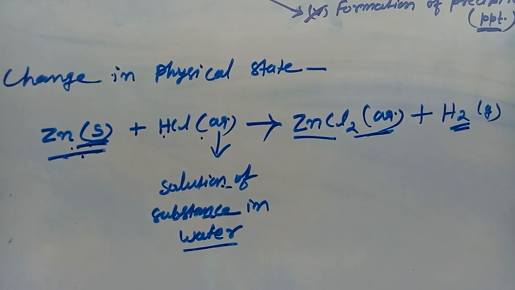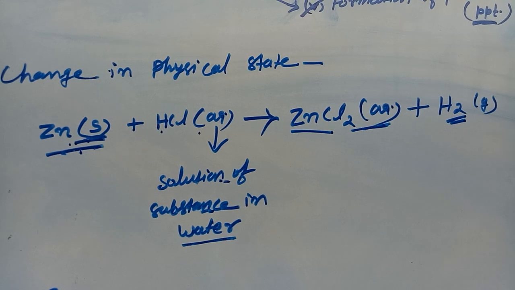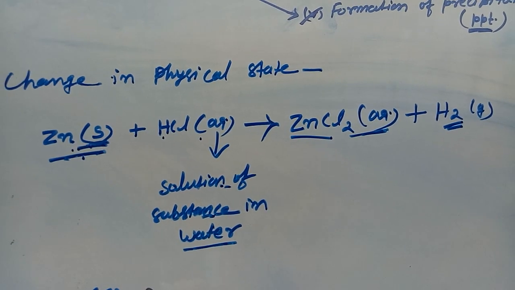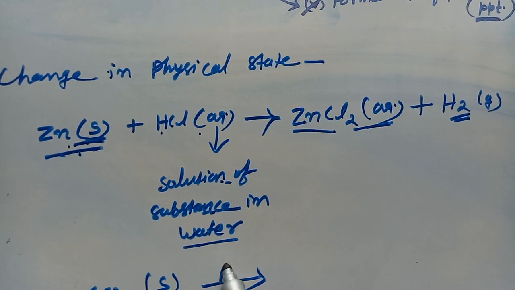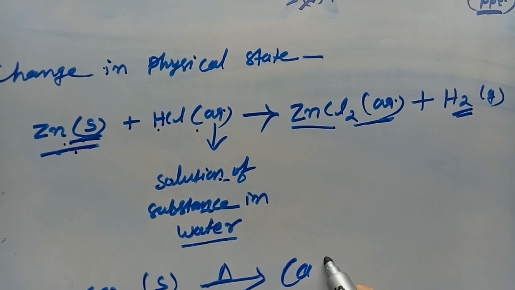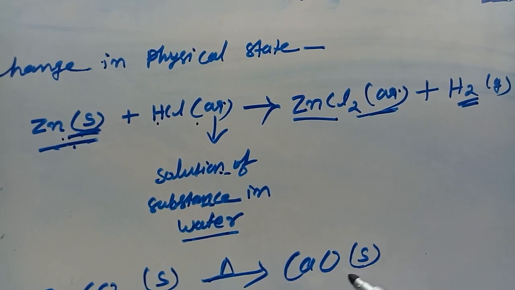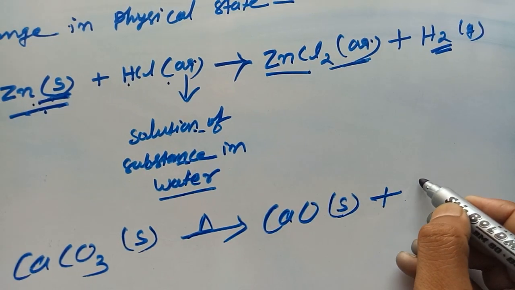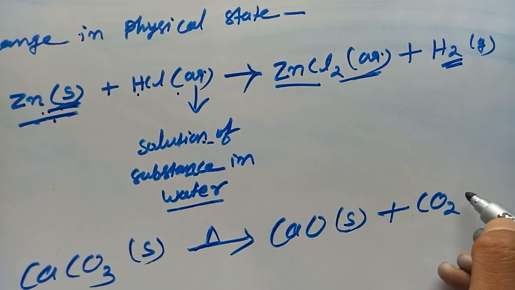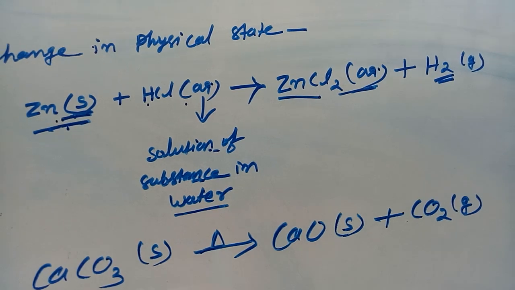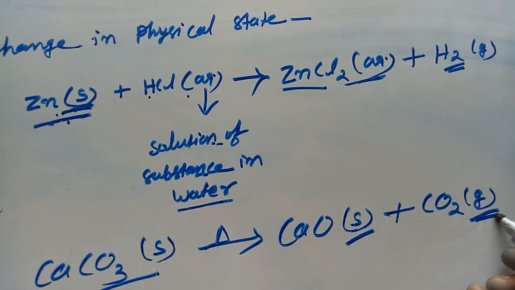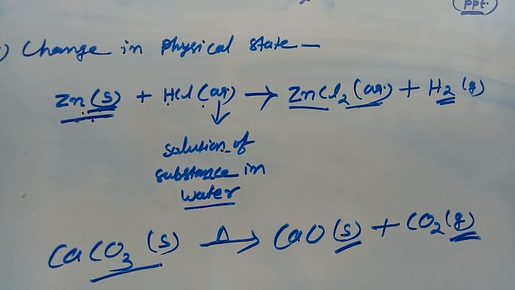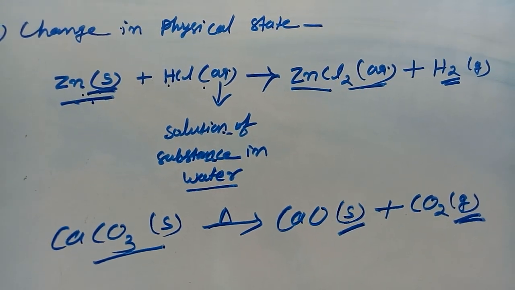We can see more examples, like when calcium carbonate is heated, it is also in solid state. Then it will decompose into calcium oxide, which is in solid state, and carbon dioxide gas is produced. So see, a solid substance gets decomposed into a solid and a gaseous material. So these are examples of change in physical state.